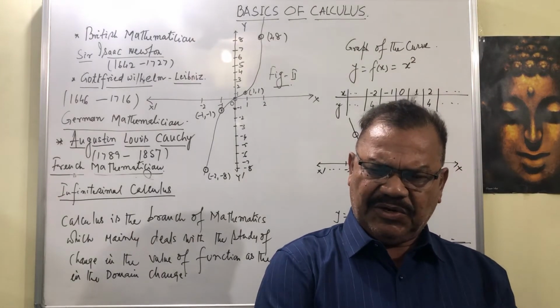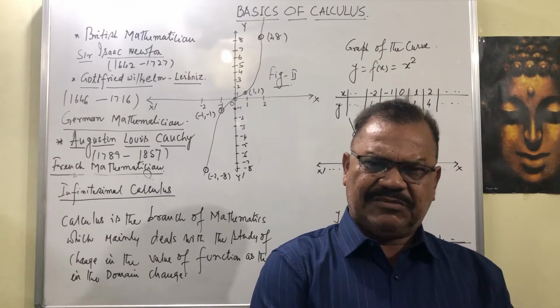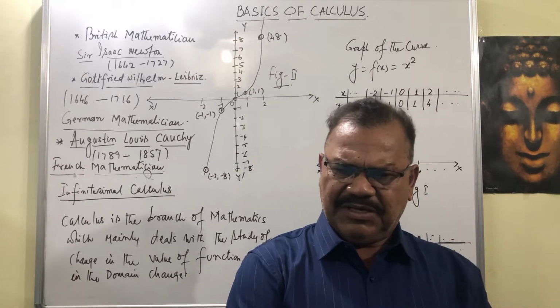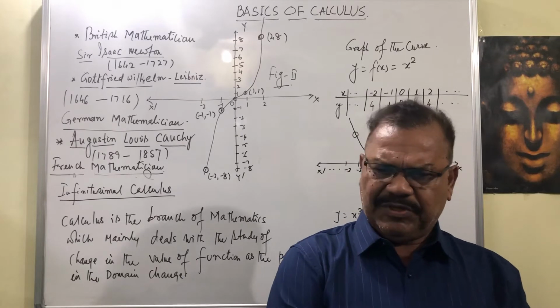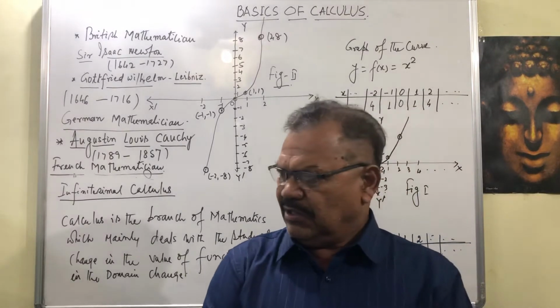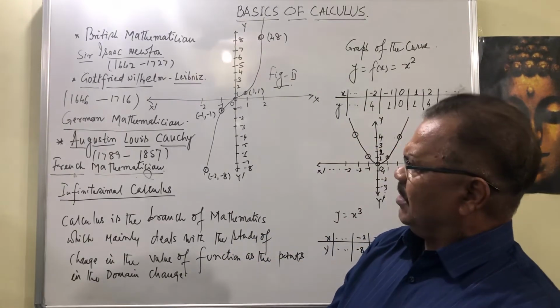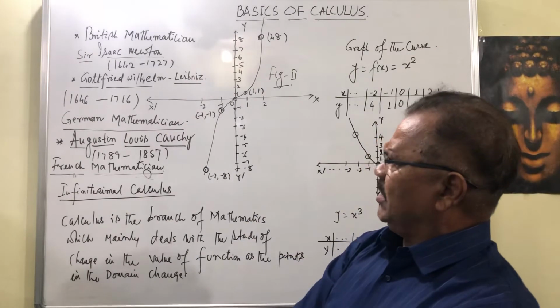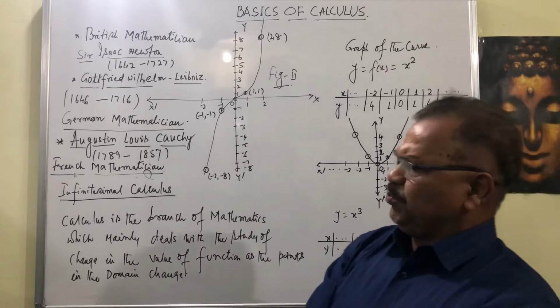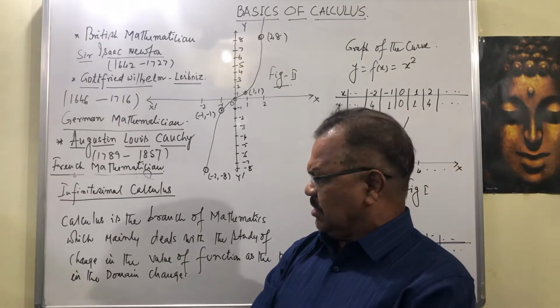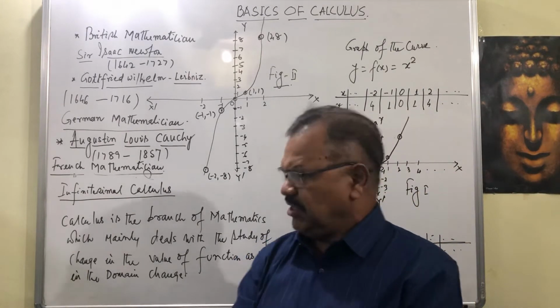So this is the knowledge he discovered in himself, and we people are learning his work. He has worked on calculus, Sir Isaac Newton. There are so many researches of Newton that we study normally.